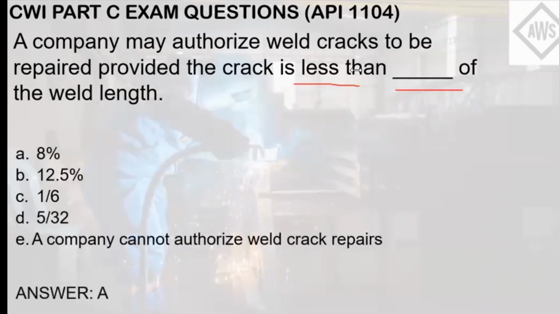Because if it is less than 8% of the weld length, then the company can authorize that the weld cracks can be repaired. Otherwise, if it is greater than 8%, then the weld shall be cut out already.